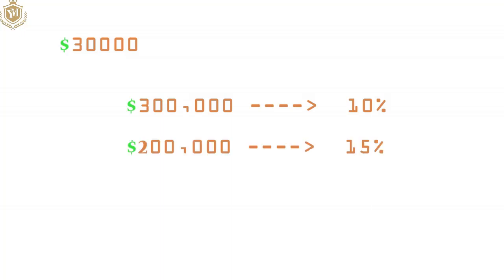So let's say you bought the business for $300,000. In that case your return will be 10% per year because it's going to make $30,000 per year. So it's a very low risk investment. The cafe is going to keep running in most cases. In that case you are looking at a return of 10% every single year.